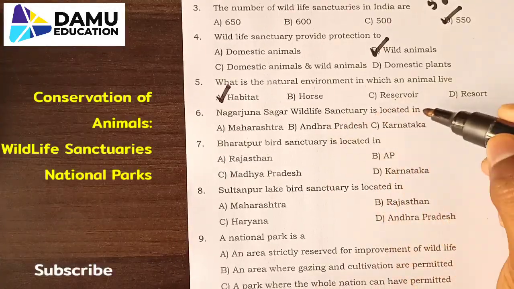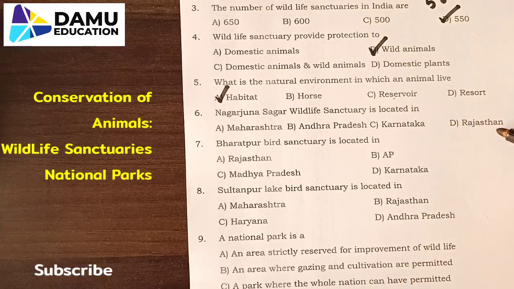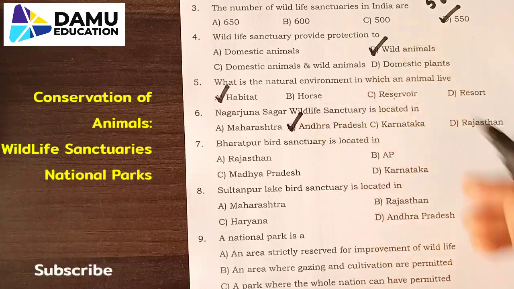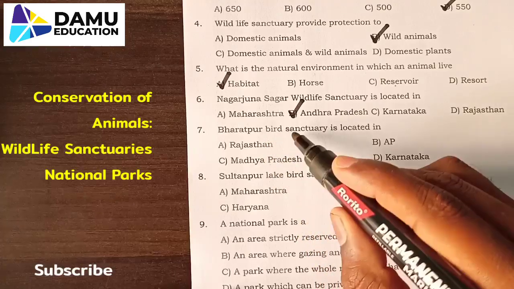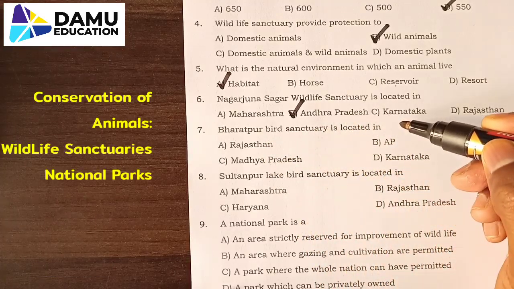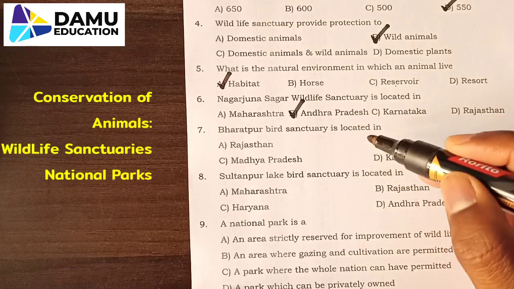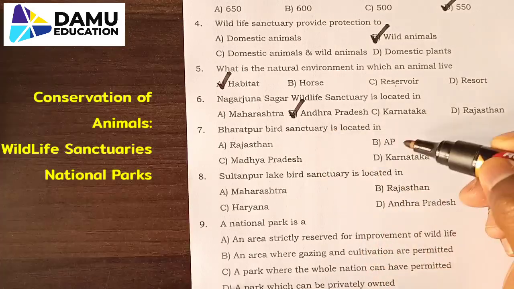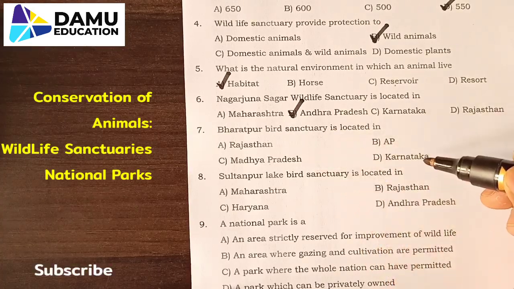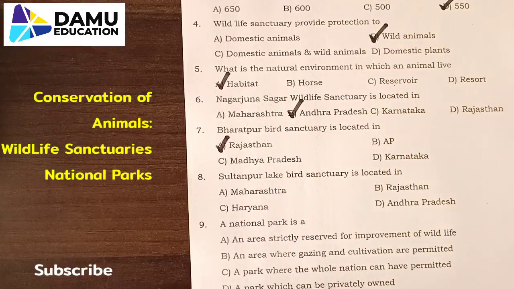Nagarjuna Sagar Wildlife Sanctuary is located in Maharashtra, Andhra Pradesh, Karnataka or Rajasthan. Nagarjuna Sagar Wildlife Sanctuary is located in Andhra Pradesh, on the Krishna River. Next, Bharatpur Bird Sanctuary is located in: Rajasthan, Andhra Pradesh, Madhya Pradesh or Karnataka. Bharatpur is a district in Rajasthan, so the seventh one is C. Bharatpur Bird Sanctuary is located in Rajasthan.